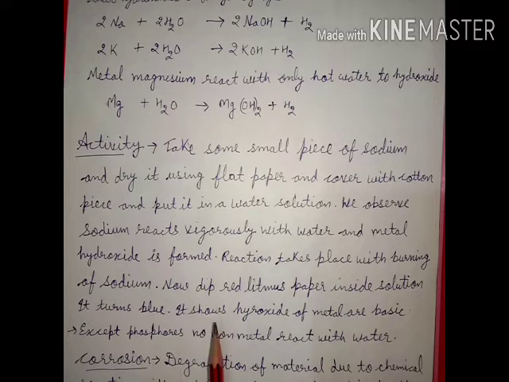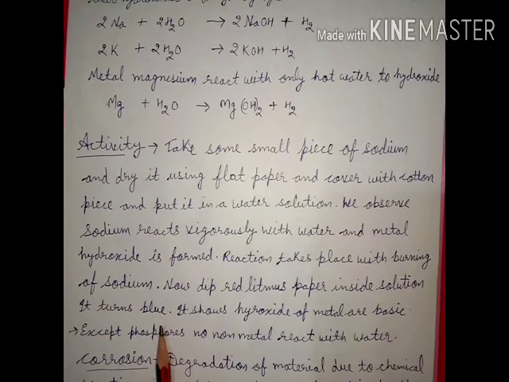Now dip red litmus paper inside the solution. As in our last class we did the red litmus paper test during the reaction with oxygen to check whether the solution is acidic or basic, in the same way today we dip red litmus paper inside the solution and observe that the red litmus paper turns blue.